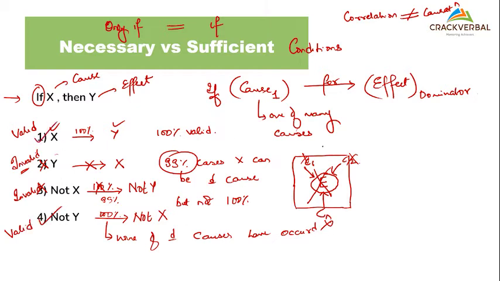So the whole essence behind teaching you this is the moment the if case becomes only if. Moment the if changes to only if, do you agree that the order and relationship will automatically change? Or will it be one and the same? So whenever it is an only if, do you think it will automatically change? So let's look at the change. What do you think the change would be?